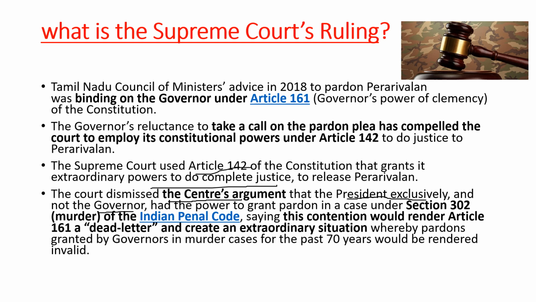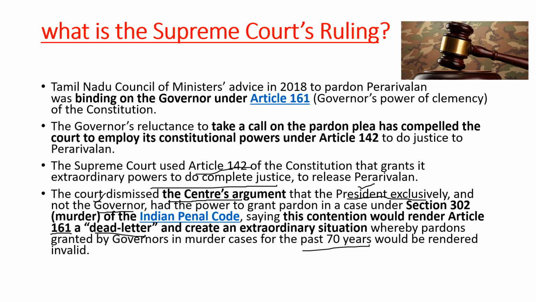If we say it is the exclusive power of the president, then whatever the governor has done so far will become redundant. And even Article 161, which is the pardoning power of the governor, will be completely a dead letter. So whatever the governor has used in the past 70 years for pardoning people who were convicted for death sentence will be rendered invalid.